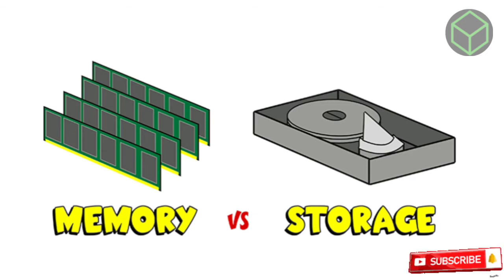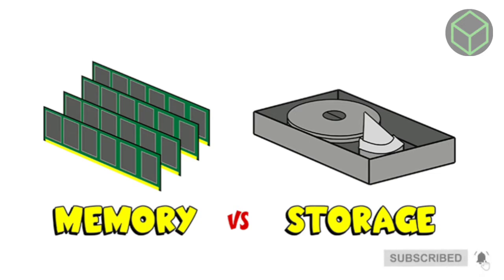People often use one term when they mean to refer to the other. It can be confusing because both memory and storage are measured in the same units, that is byte, kilobyte, megabyte and so on. This is because both memory and storage are places to hold your data, but they do very different things with it.